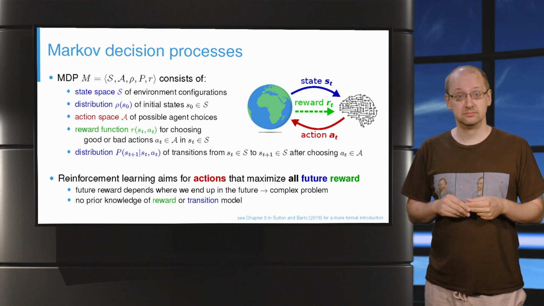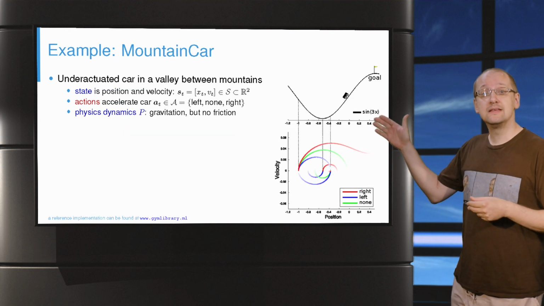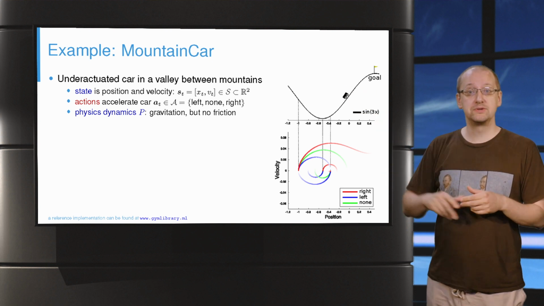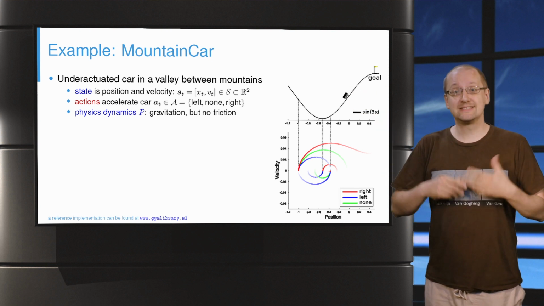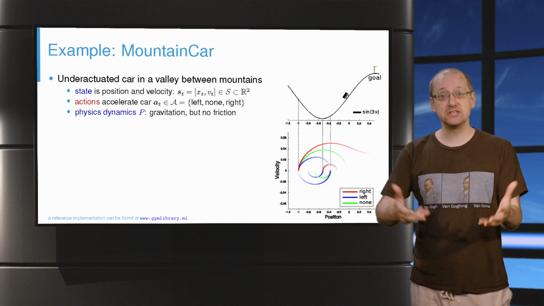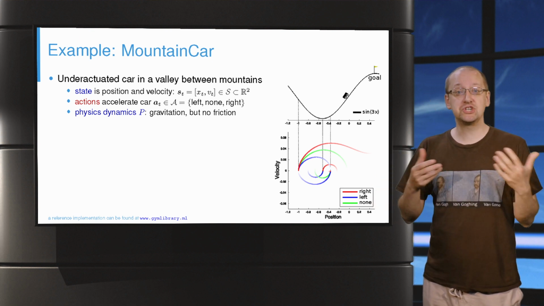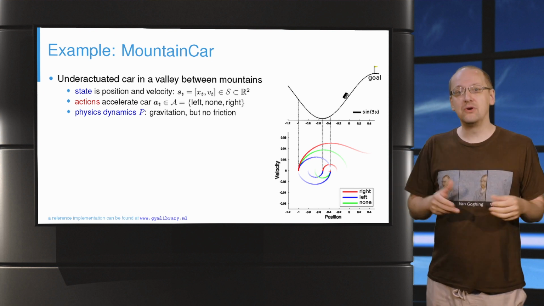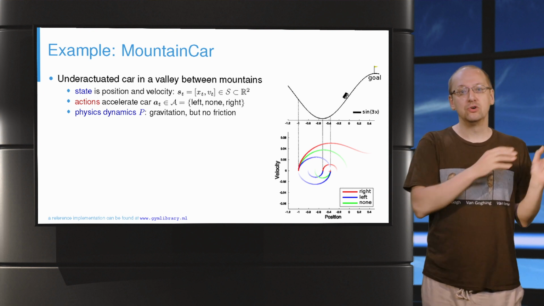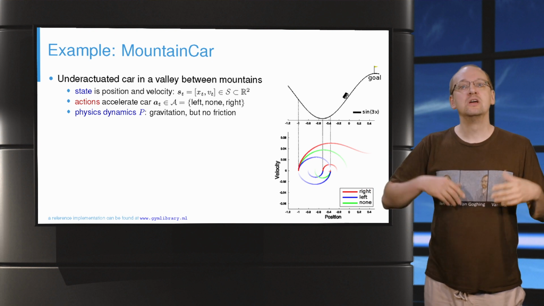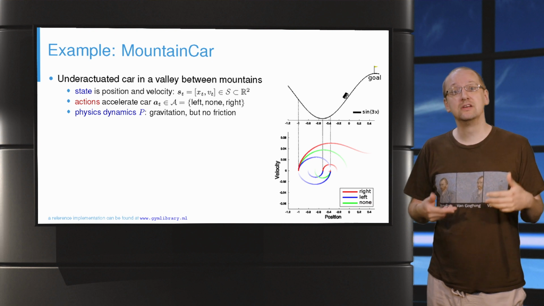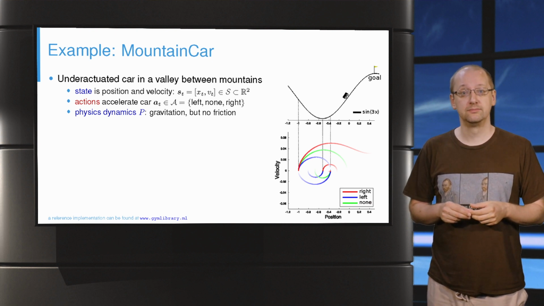Let's look at an example. This is the mountain car environment, where we control this little car here in the top right. The state of the environment is the car's position and velocity, which we can change by selection of an action that accelerates either to the left or to the right. This changes the state in the next time step according to simplified Newtonian physics.